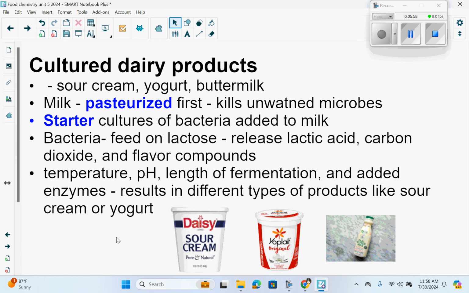Cultured dairy products, this is your sour cream, yogurt, and buttermilk. So they start as milk, and it's got to be pasteurized first, which means you heat it up to a particular temperature, which kills unwanted microbes.